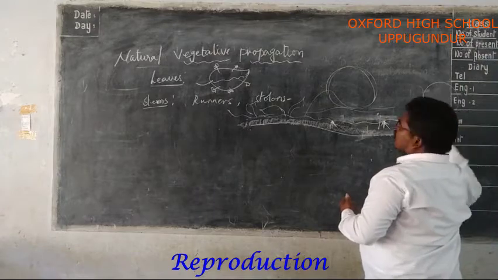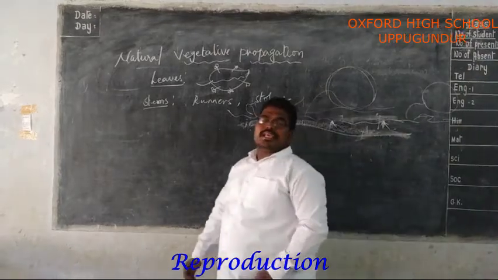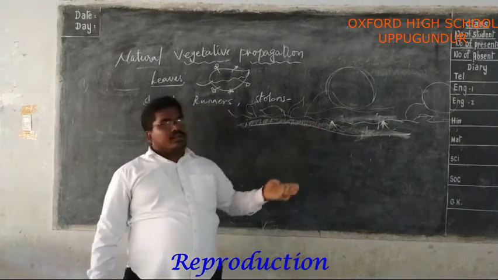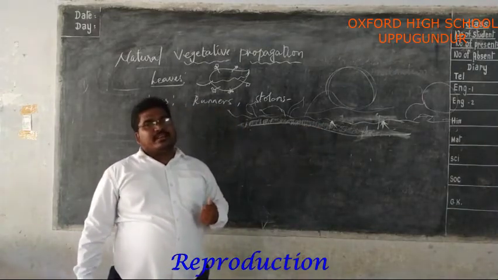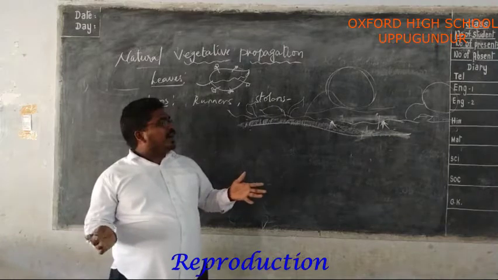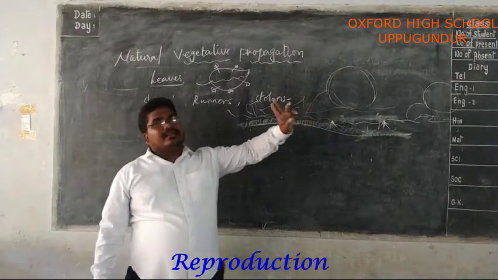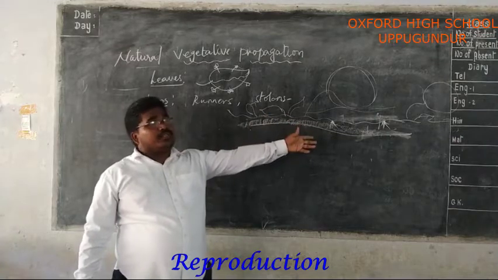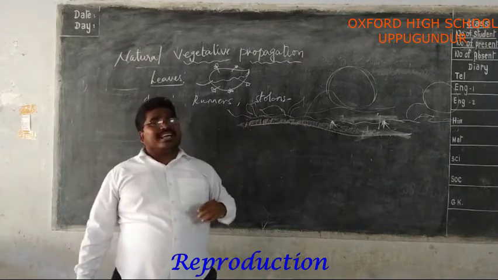Do you understand? The aerial weak stems like runners and stolons, when they touch the ground, they give off adventitious roots. The stem part which has the adventitious roots, when cut from the parent plant, continues its life as an individual.